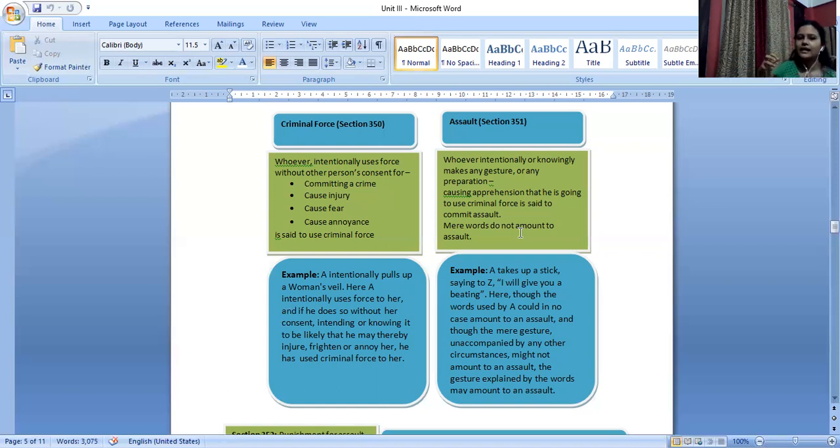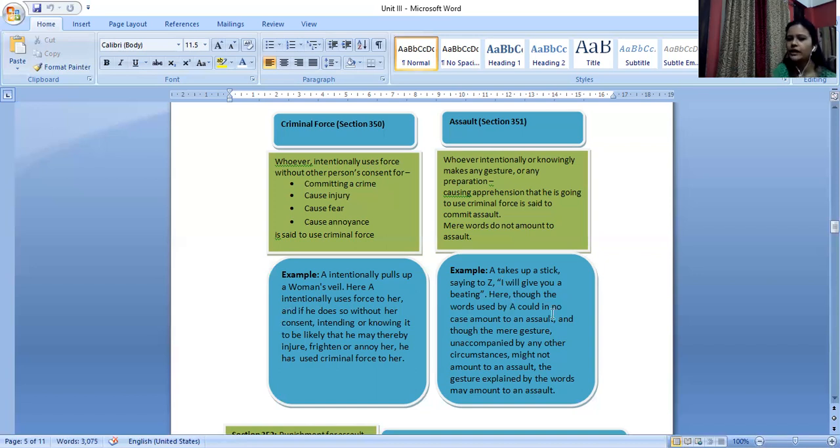Why? Because you will have an apprehension that I'm just about to cause you harm, right? So that apprehension will be there. Why? Because I have done the preparation, right? I lifted that up and I just made that gesture. So that will be considered as assault, where you have in reality not applied the force, but there is preparation or there is the gesture that you make. An example of assault will be one person takes up a stick, saying to the other one that I will give you a beating. All right. In that case, what happens? It will be considered as an assault.